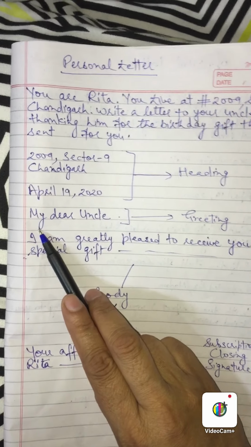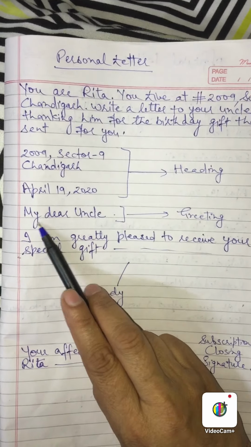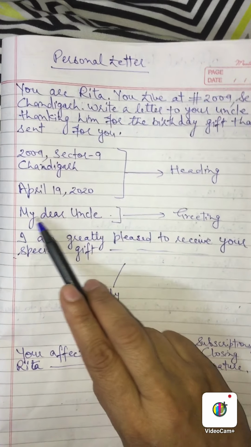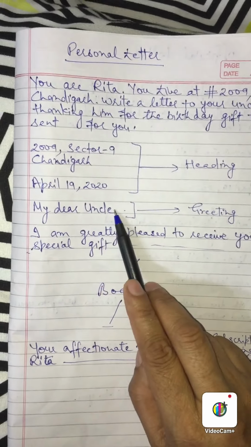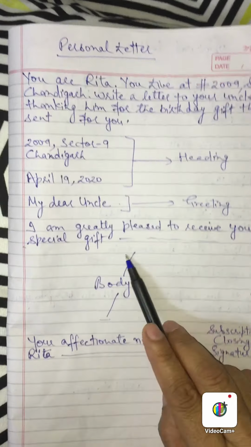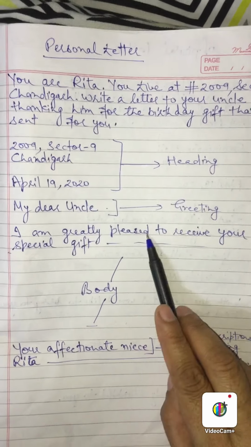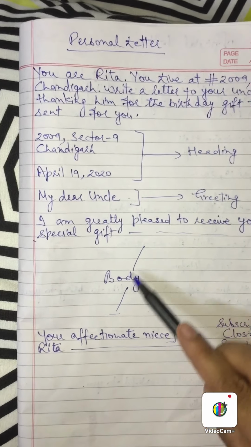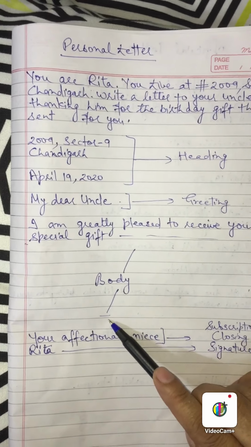Then comes the greeting or salutation. You are going to write to your uncle, so you can write here, my dear uncle. Then leave a blank line. Then start the body of the letter. I am greatly pleased to receive your special gift, dash dash dash. So you have to write the body here.